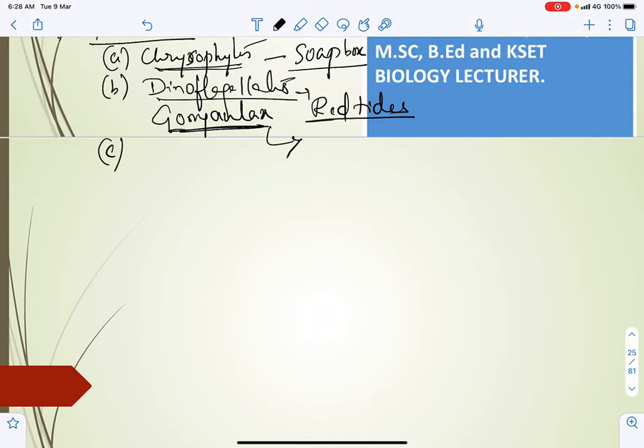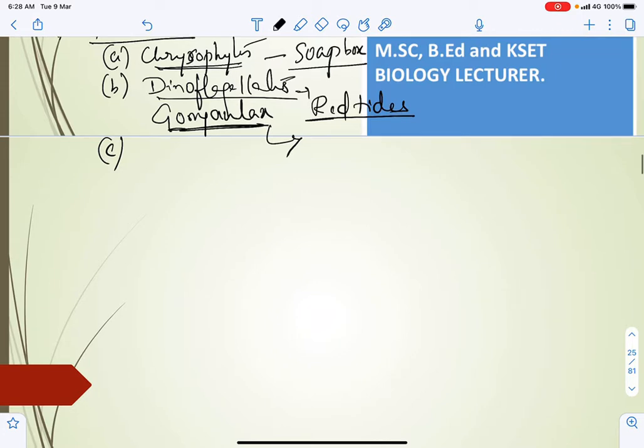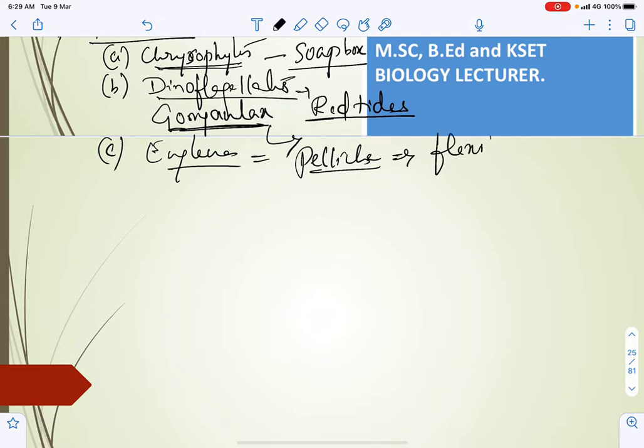And euglenoids, that is Euglena, right, and Paranema. So Euglena are mixotrophic, and they have a different kind of cell wall. In Euglena, the cell wall is proteinaceous, that is a pellicle, which provides flexibility.